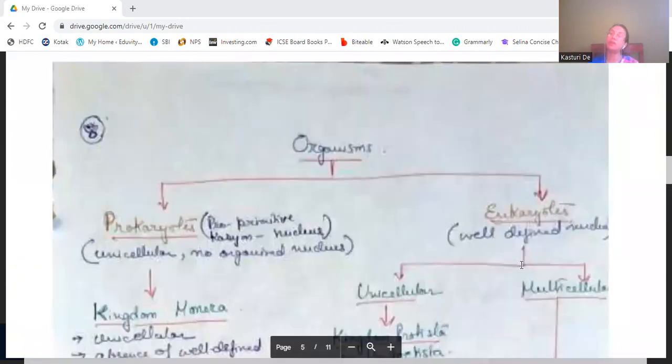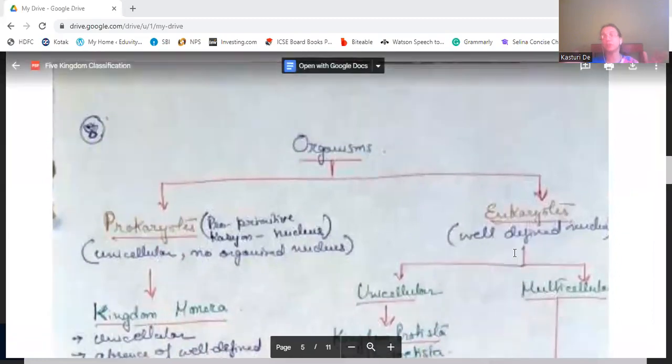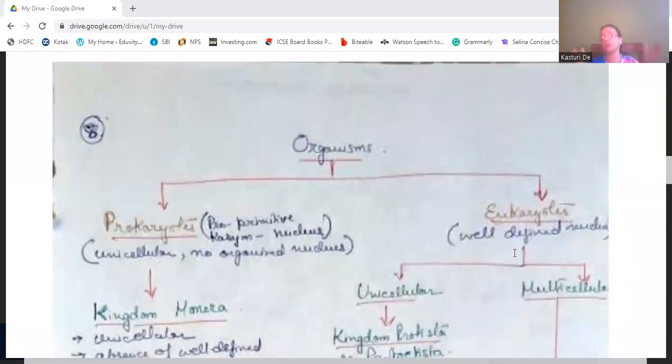According to this five kingdom classification, organisms were first divided into prokaryotes and eukaryotes. So what were prokaryotes? Pro means primitive, and karyon means nucleus. So primitive organisms having a primitive nucleus are known as prokaryotes, and eukaryotes have a well-defined nucleus. Prokaryotes are unicellular, but they do not have any organized nucleus.